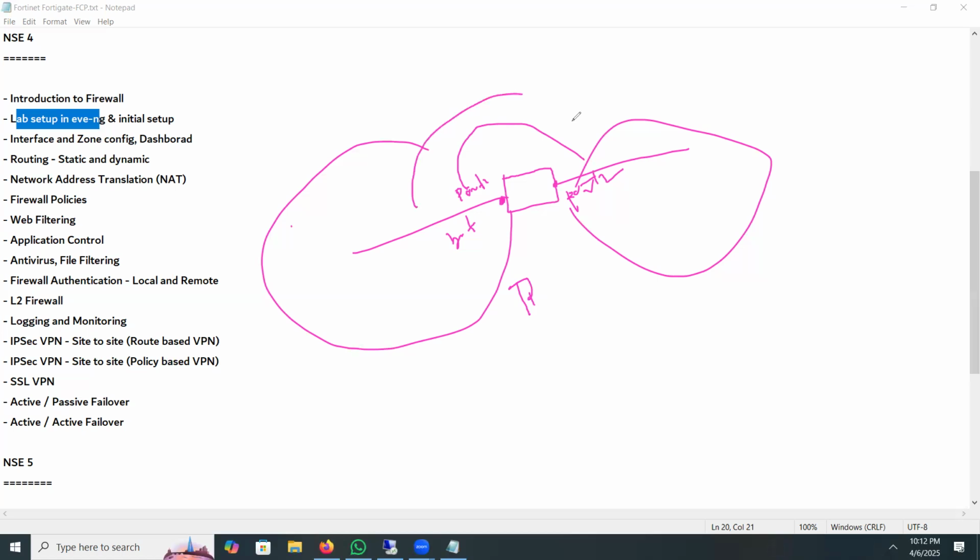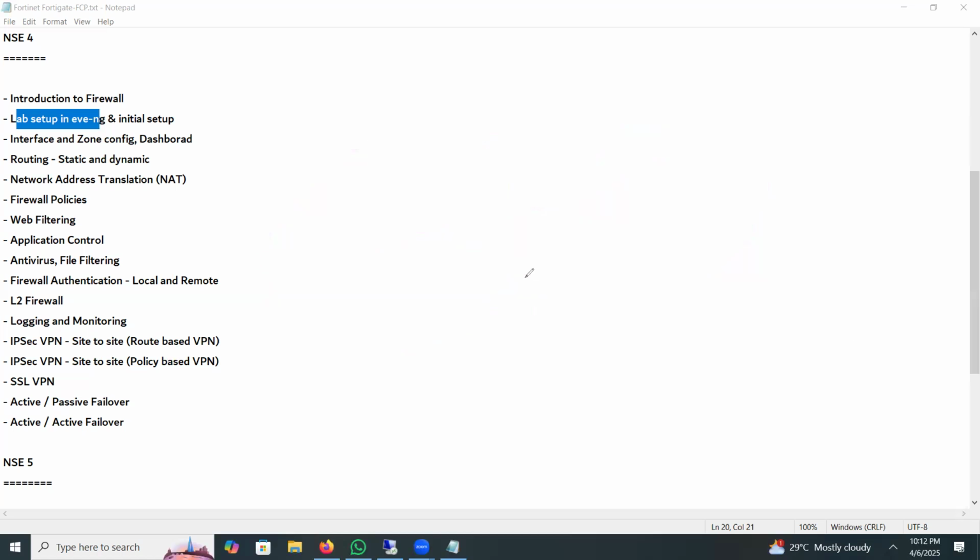By default, no traffic is initiated from port 1 to port 2 or any other. Fortinet is port based, and we can group ports. I will explain everything on our real classes, but not today.